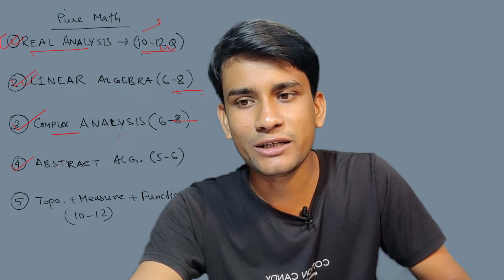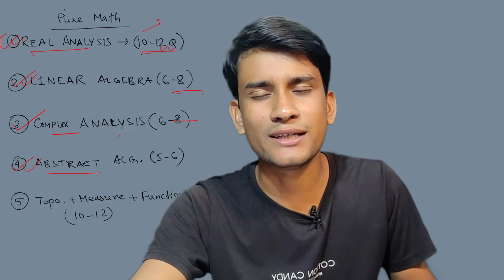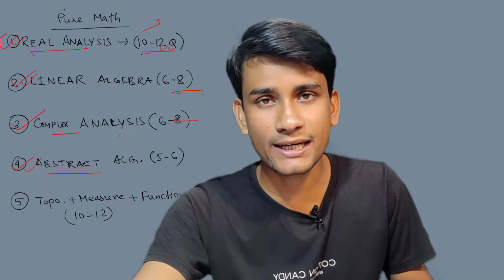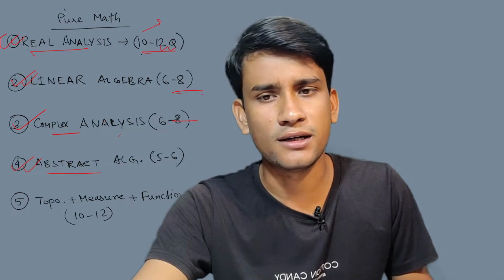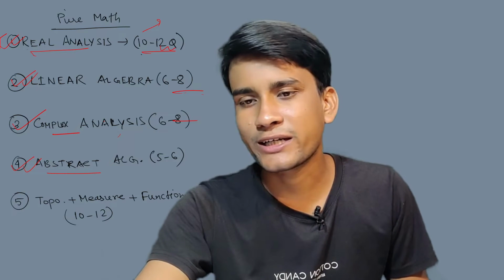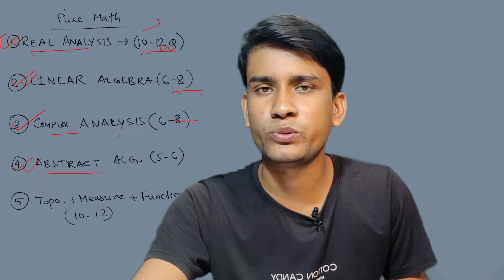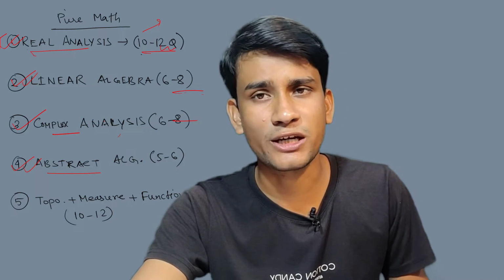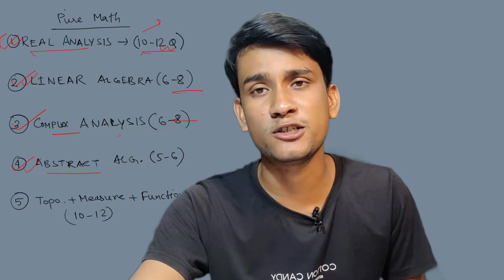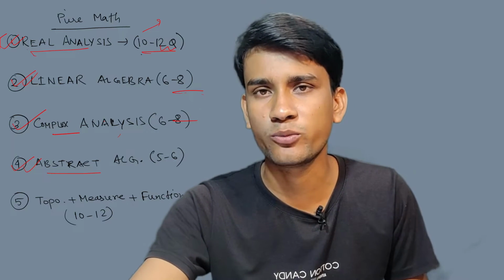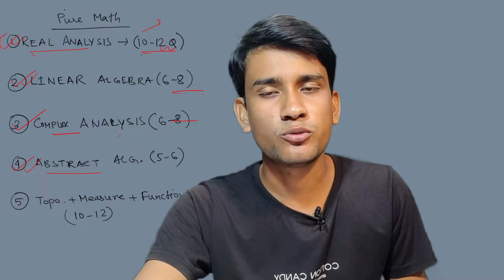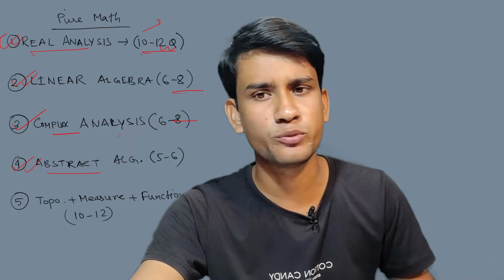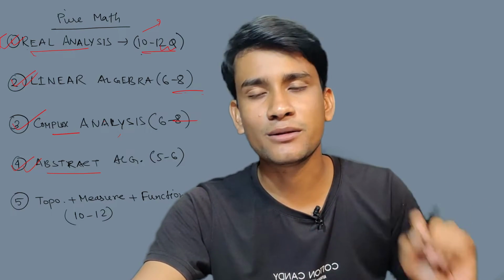Now abstract algebra. Those who are aspirants of CSIR NET, there is no different syllabus for abstract algebra. So you must read group theory and ring theory. From group theory you must read normal groups and cyclic groups, and the special groups with their different properties, like dihedral group, symmetric group, alternating group, quaternion group, groups of units. These are the important standard parts, standard theorems and standard notations of groups, so read them very well. And then comes ring theory.